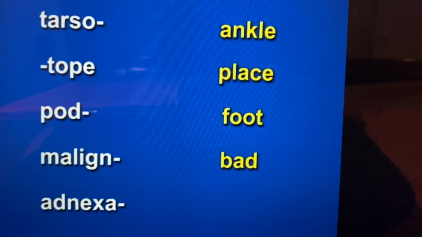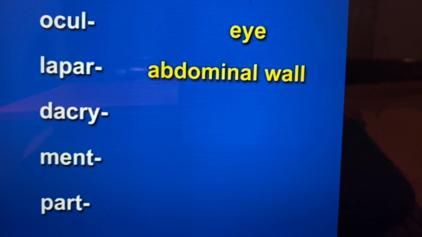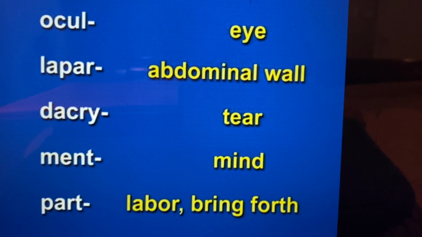Adnexa, annex, tide, ties. Ocul, ocul, eye. Lapar, lap, apple wall, abdominal wall. Daiquiri, tear. Mint, mine, mind. Part, laborer, bring 2x4, labor, bring forth.